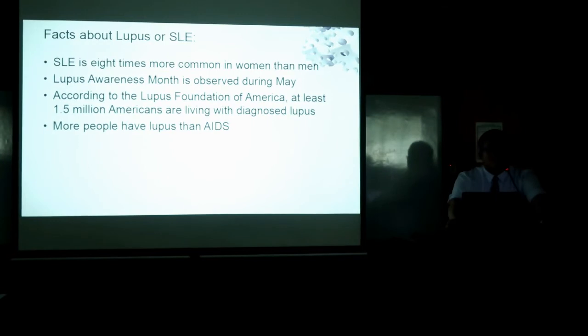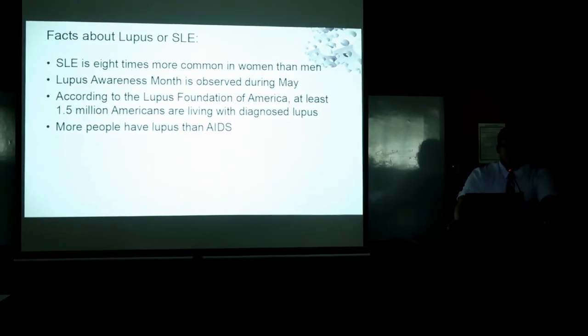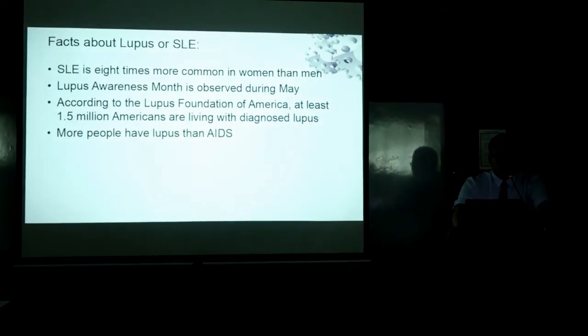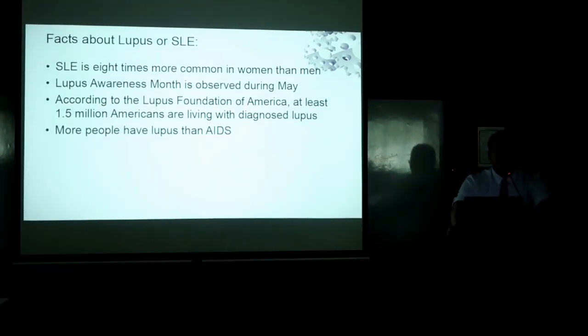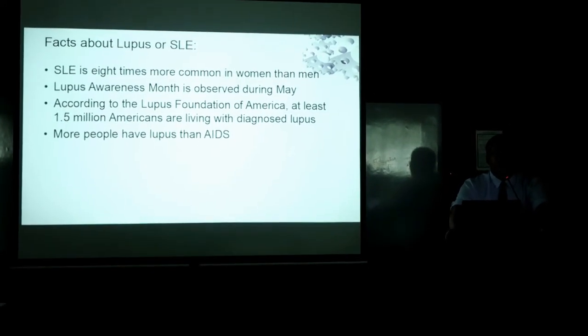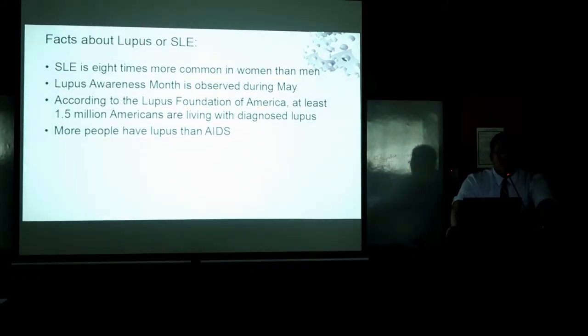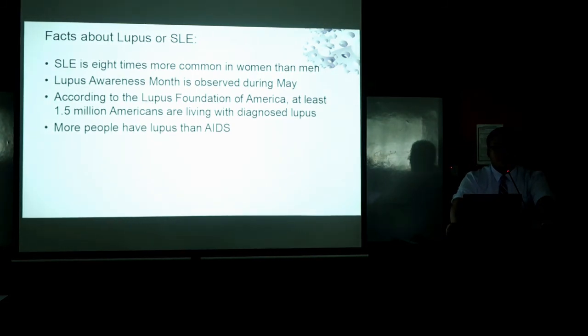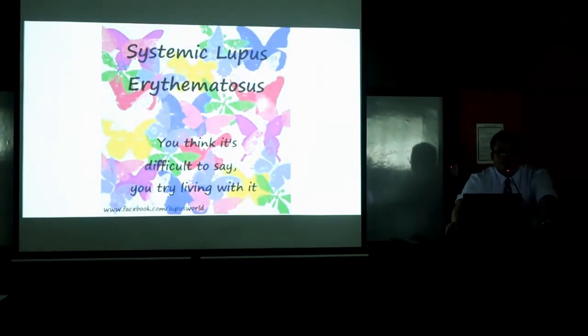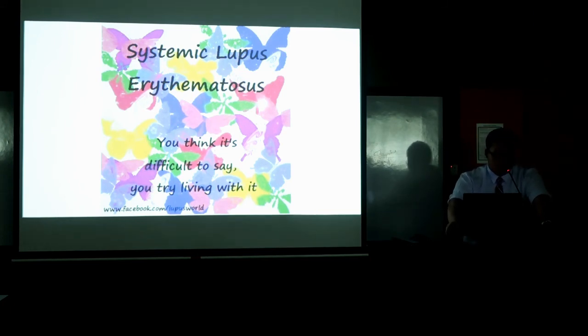Fact about lupus or systemic lupus erythematosus. Systemic lupus erythematosus is 8 times more common in women than men. Lupus Awareness Month is observed during May. According to the Lupus Foundation of America, at least 1.5 million Americans are living with diagnosed lupus, and more people have lupus than AIDS. Systemic lupus erythematosus. You think it's difficult to say, you try living with it.